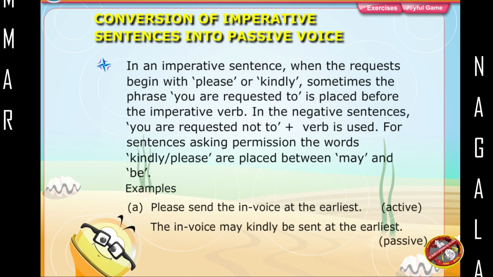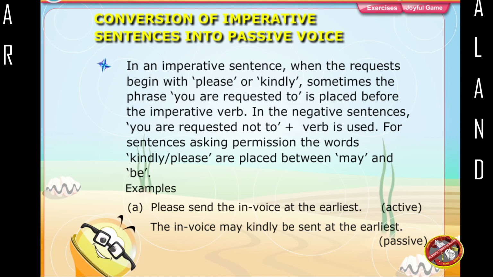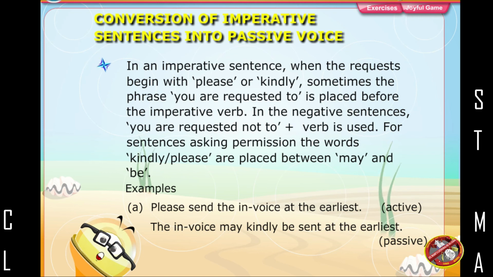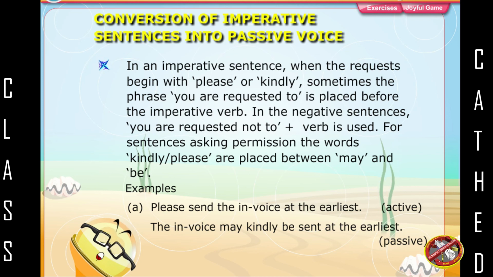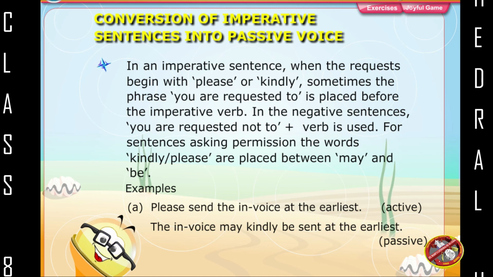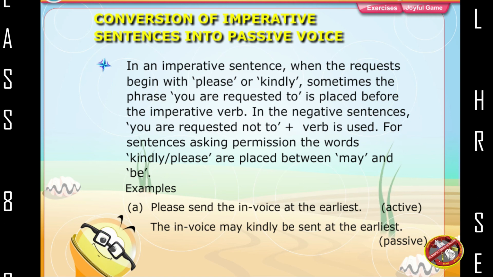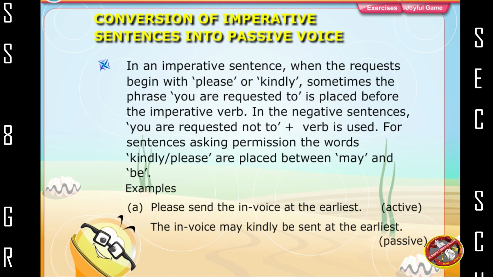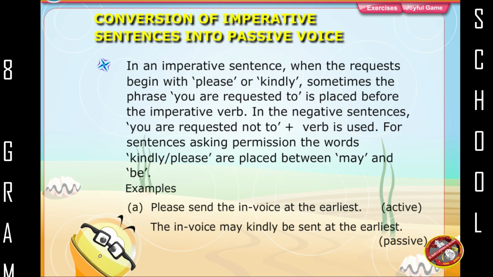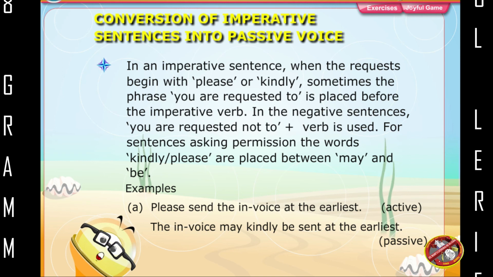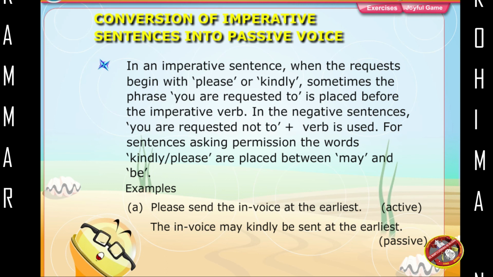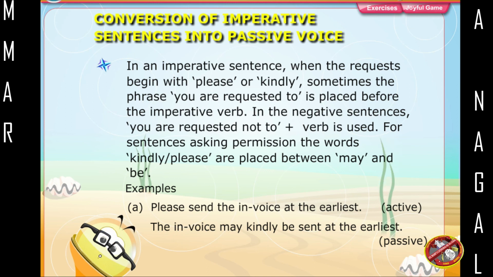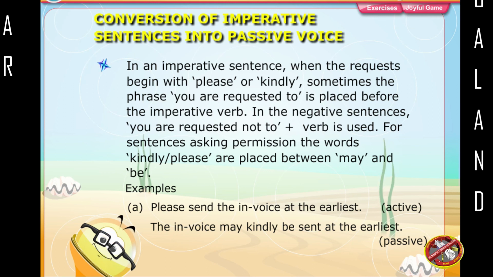In an imperative sentence, when the requests begin with please or kindly, sometimes the phrase you are requested to is placed before the imperative verb. In the negative sentences, you are requested not to plus verb is used. For sentences asking permission, the words kindly, please are placed between may and be. Examples: Please send in the invoice at the earliest. Active. The invoice may kindly be sent at the earliest. Passive.